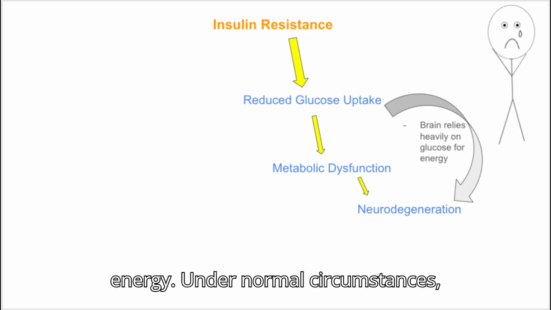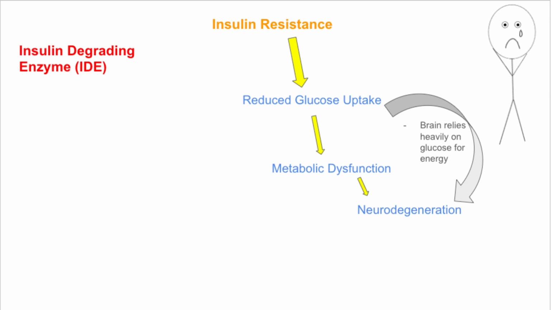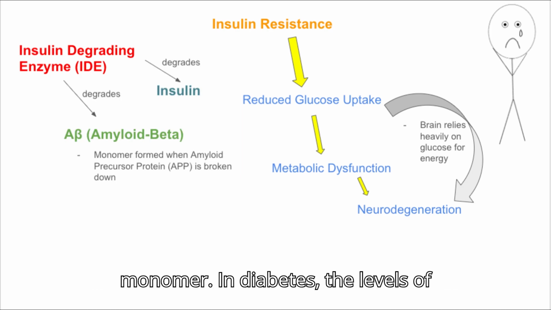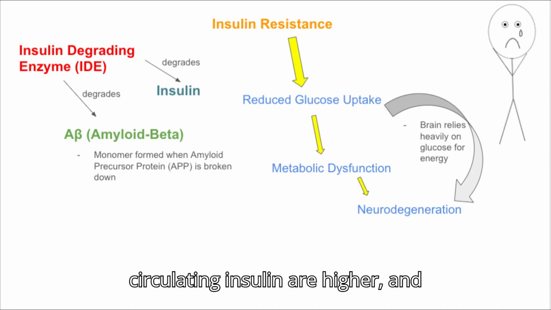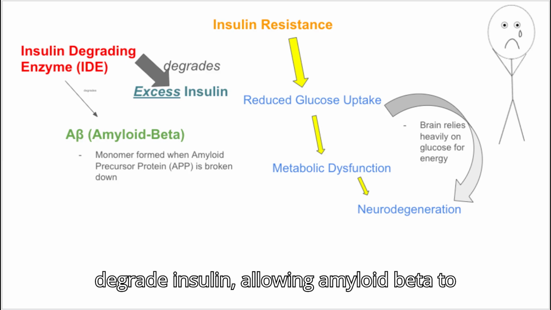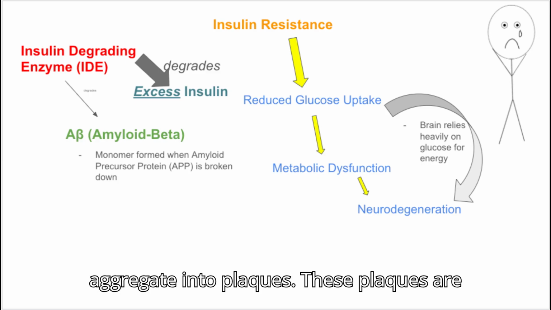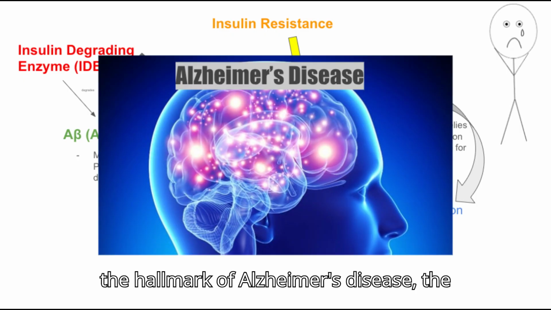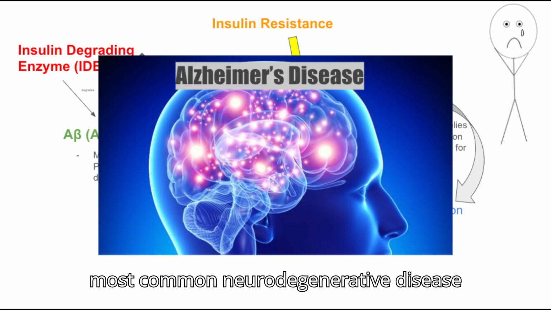on glucose for energy. Under normal circumstances, IDE degrades insulin and the amyloid beta monomer. In diabetes, the levels of circulating insulin are higher, and hence most of the enzyme is utilized to degrade insulin, allowing amyloid beta to aggregate into plaques. These plaques are the hallmark of Alzheimer's disease, the most common neurodegenerative disease worldwide.